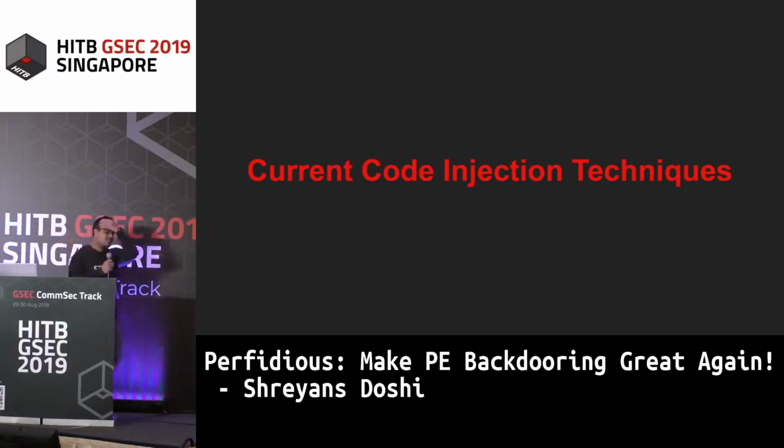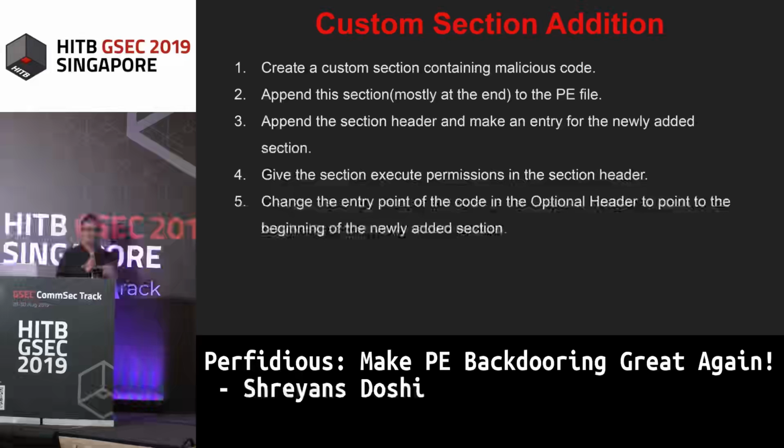Now, code injection. PE backdooring basically means injecting malicious code inside benign PE files to make them perform malicious tasks. There are various code injection techniques that are currently available and currently being used. The first one and the easiest one is custom section addition.